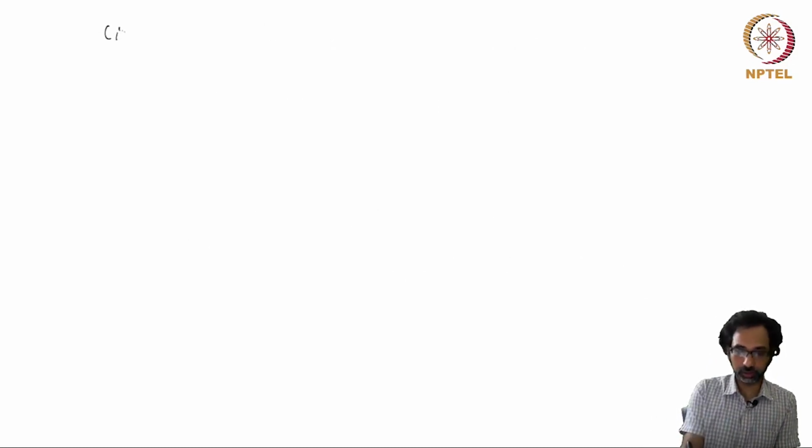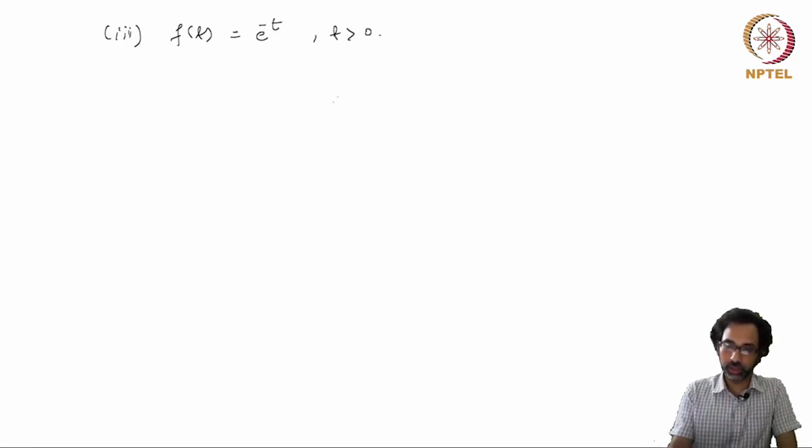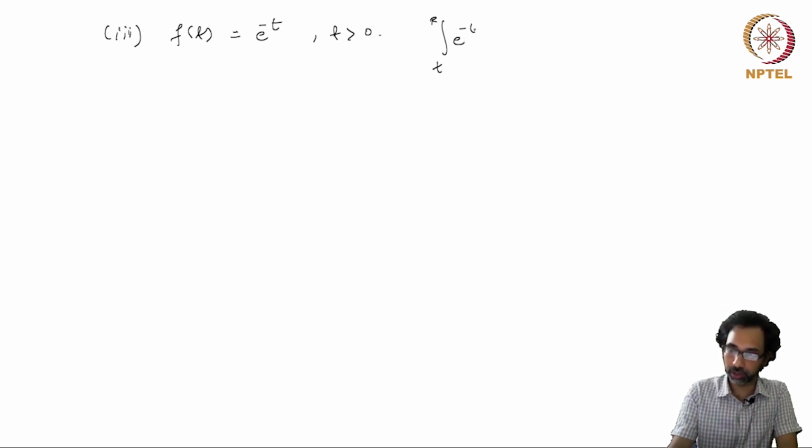The third one is f(t) is exponential of minus t. So this is also for t greater than 0, and also we have this integral from t to r of exponential minus u du.